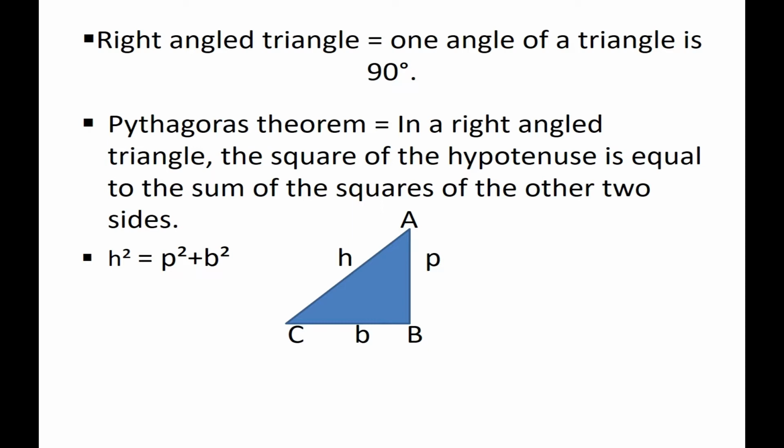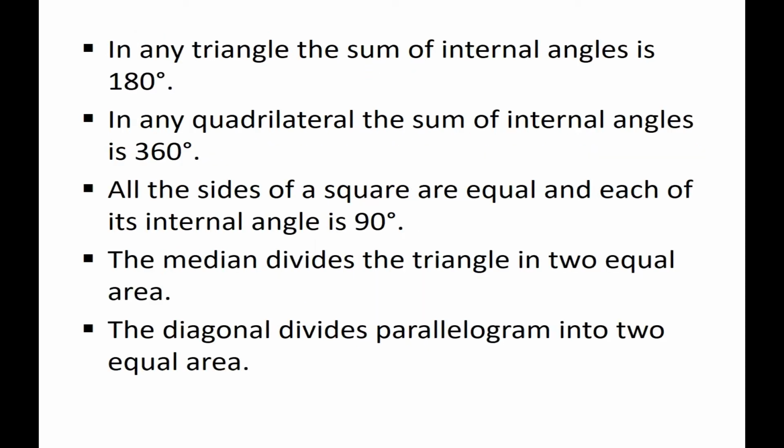And about the right angle triangle, this slide is enough for you, you all know. In the previous video, if you search on YouTube, there is a video with the proof of the Pythagoras theorem. You can see from that, the square of the hypotenuse is equal to the sum of squares of the other two sides. In this way we can know about the Pythagoras theorem. Next, hypotenuse, base, perpendicular, you can differentiate.